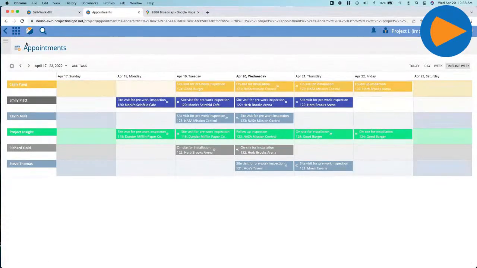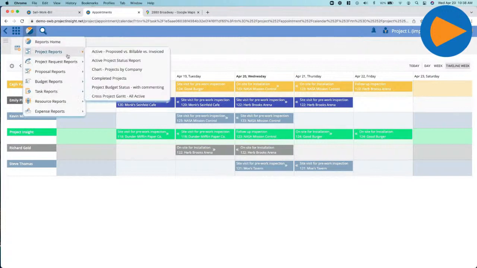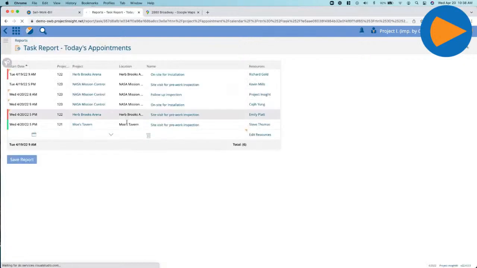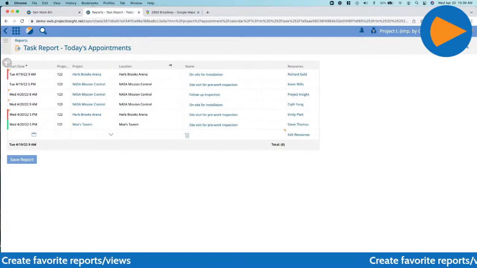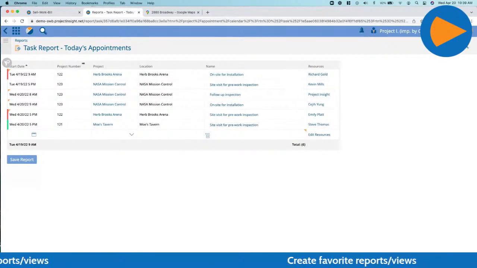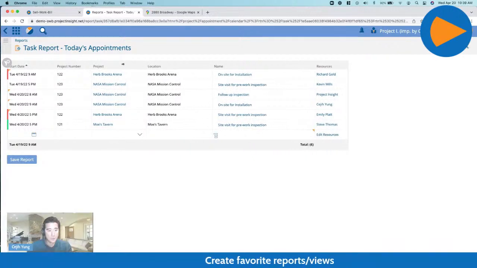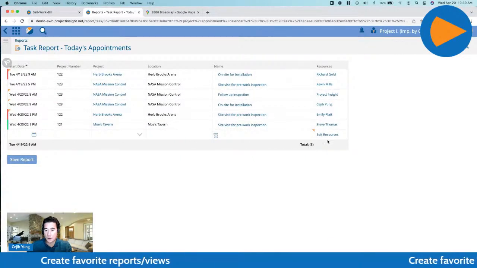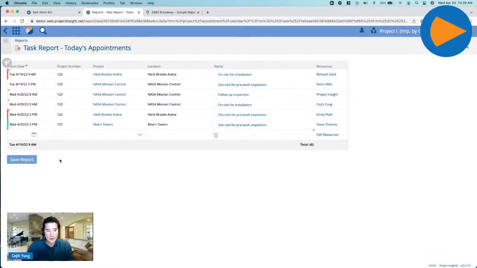You can also create some simple views as well. So now that we have a bunch of appointments across 5 or 6 different projects, what I went ahead and did is just created a simple report where I just wanted to look at today's appointments. And voila, here you go. So this is going to show me these are the appointments that I have on the calendar for today. These are the specific projects and who those projects are, who the technicians are that are making those actual visits. And this is showing me that.